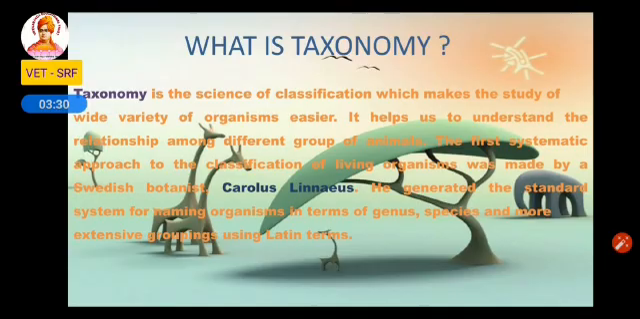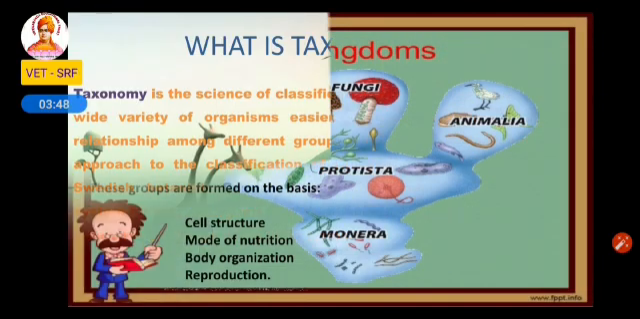So he named the animals using genus and species. Genus and species together is called binomial nomenclature. He named each and every organism with two names. The first one is genus and the second one is species.